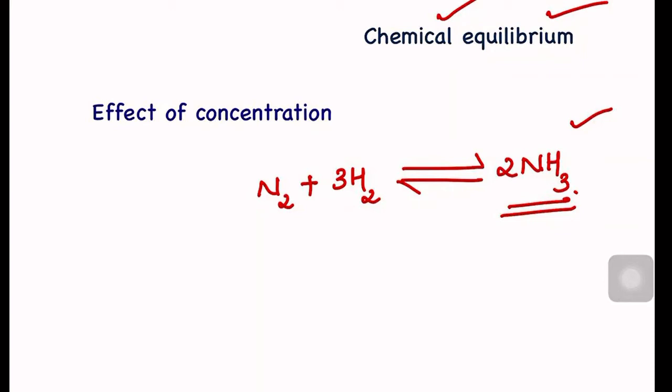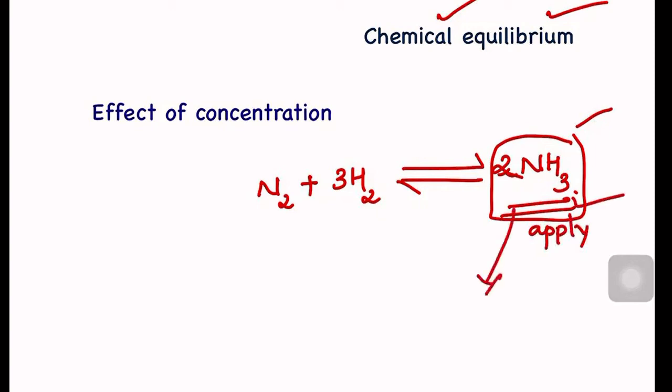How will we tackle it? For example, during this reaction, ammonia is being made, right? This ammonia is a gas which can be converted into liquid by applying pressure. So I will apply pressure and make this ammonia liquid. Once it is converted into liquid, I will take it away from the reaction system or reaction medium. When ammonia is formed, I will apply pressure, the ammonia gas will be converted into ammonia liquid, and that liquid I can remove from the system.